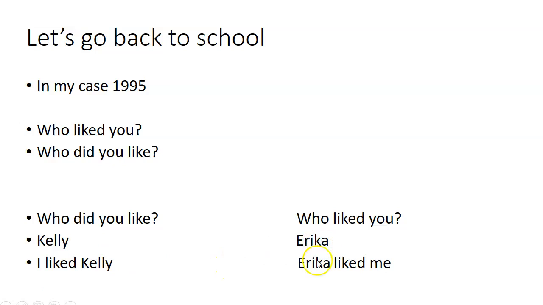And what about this here? We have Erika as the subject, me is the object. Who liked you is the question. Who liked you? This who is referring to Erika or is referring to me? Very good. This who is referring to Erika. So this who is referring to the subject of the statement, of the sentence. Okay, so that's why one is who object, this who is a who object question, and this who is a who subject.